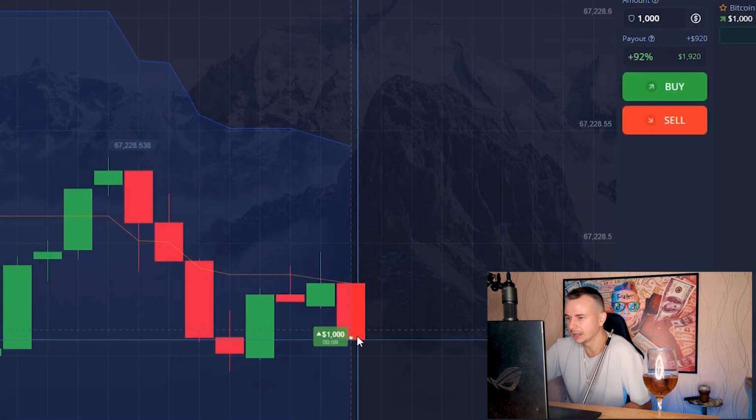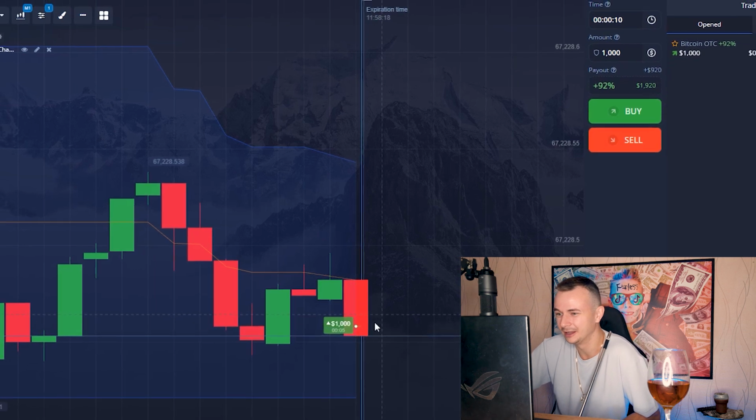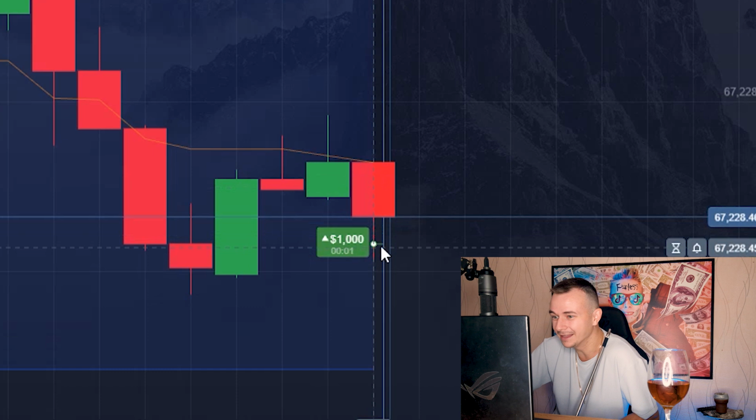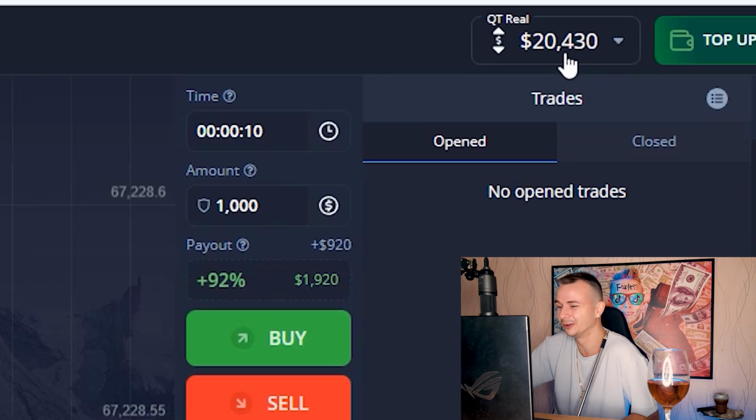Okay, from here I like to take 1 buy position. Oh my god, it was a very good entry point, but the price is going down. No, up, 2, 1, and I earn another $2,000. I already have $20,000 on my balance.